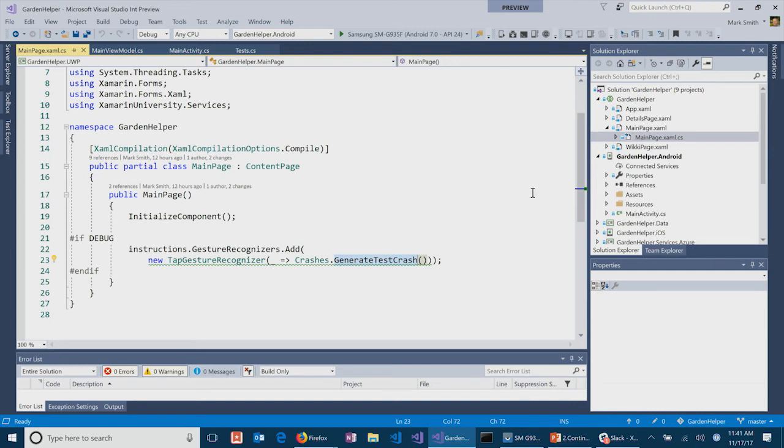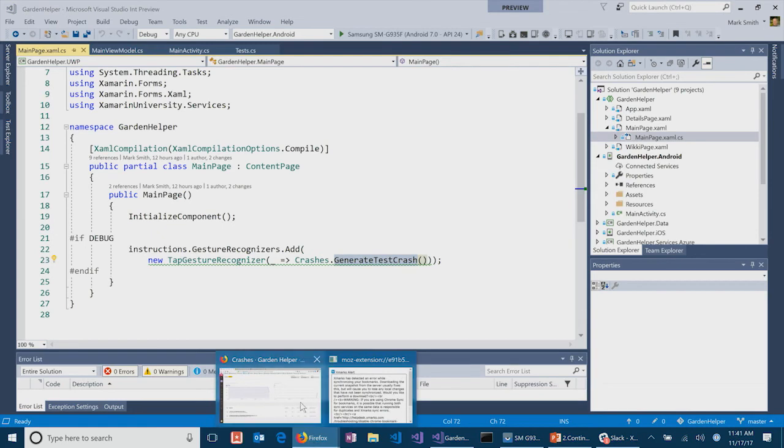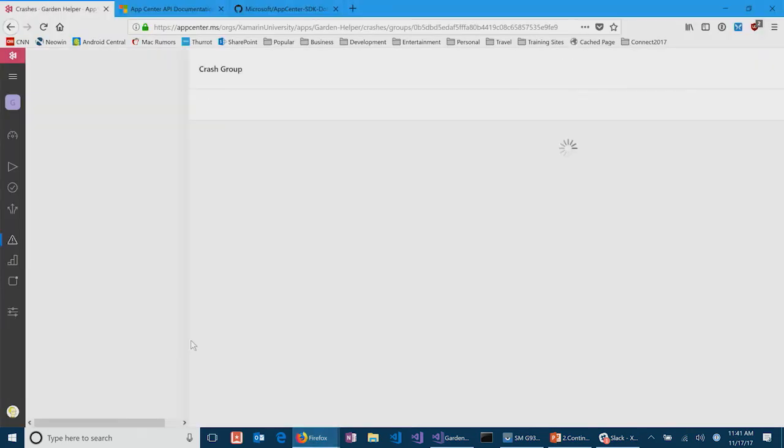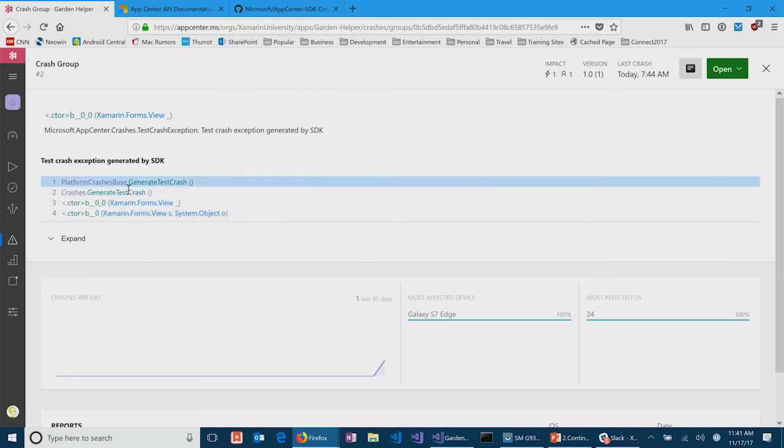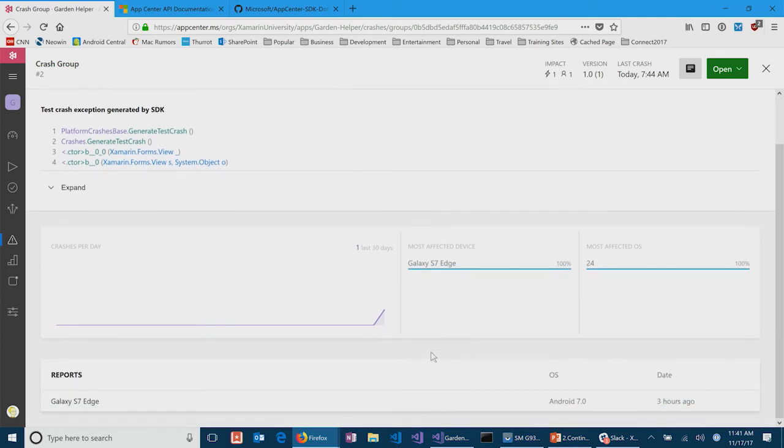Fantastic. The other thing we can do is we can actually do custom events with this as well. But let me just show you the crash portal first. So you can see I had 2 crashes, and it's kind of cool. I can actually look and see, here's the stack trace for this, right? And so I can kind of get some detail on where did this actually happen. I can see what kind of device it was, most affected on, crashes per day. So I can get some analytical information related to those crashes and maybe be able to identify patterns. And so maybe it's only happening on Galaxy devices or maybe only on my S7. Right. So we can kind of determine why this crash is occurring.